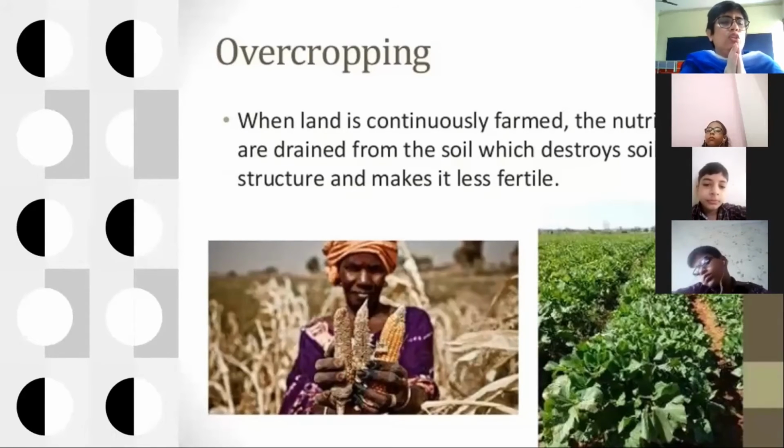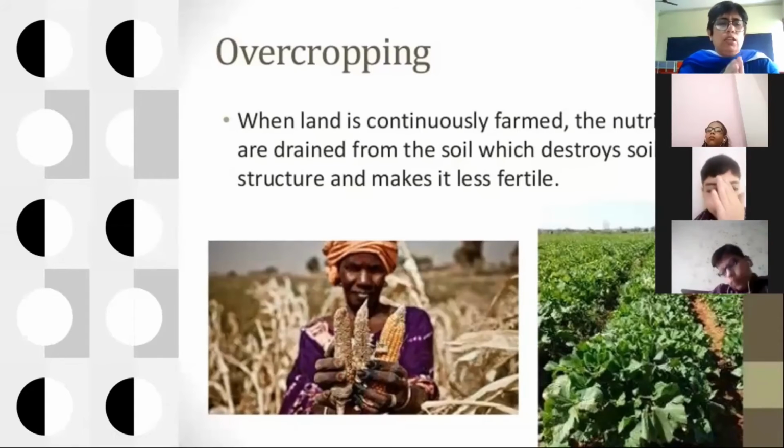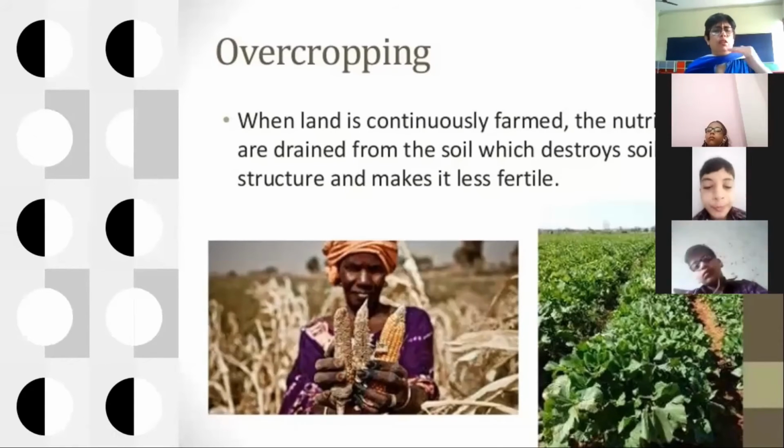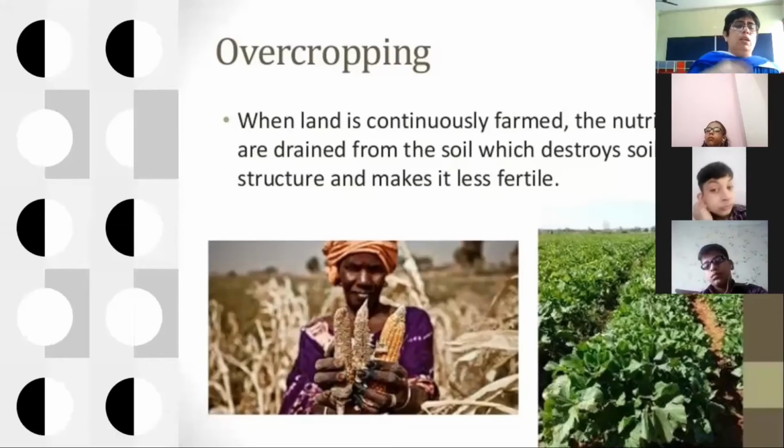And how do we give rest to the soil? Once the harvesting is done, yes, we have to use that field to grow the crops, but not immediately. Give some days, leave the space open so that the soil can breathe. The soil can rest. Once we sow the seeds into it, again the soil will keep on working. And what is that work? Growing of plants, growing of seeds. So overcropping is one cause.